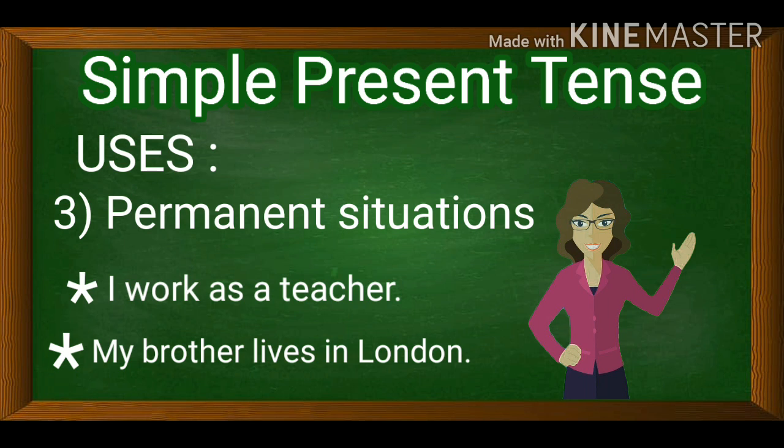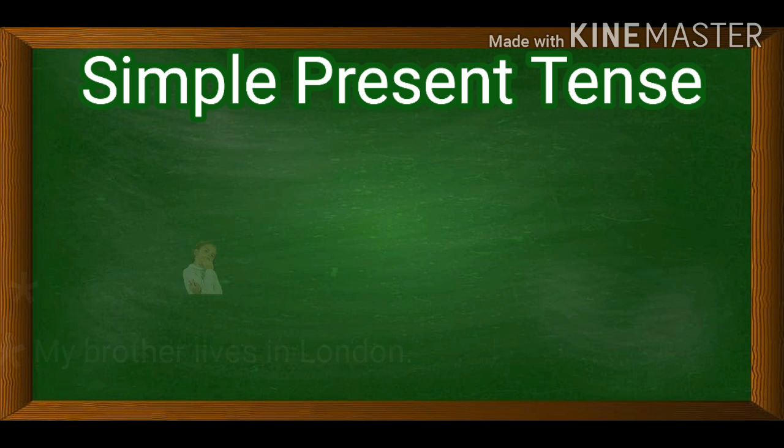If I say, my brother is living in London, that means he is living there for a short period. But if he is living there for a longer time, it would be correct to say, my brother lives in London. Understood? So these are the uses of simple present tense.